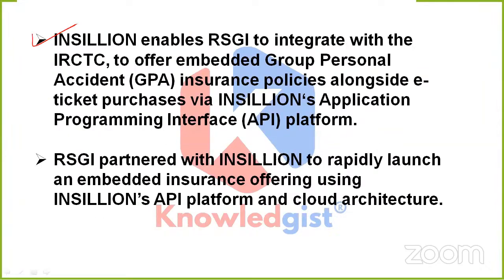Insillion also enables RSGI to integrate with IRCTC to offer this embedded group personal accident insurance policy alongside e-ticket purchases via the Insillion application programming interface, which is the API platform. See, RSGI partnered with Insillion to rapidly launch an embedded insurance offering using this platform and cloud architecture as well.